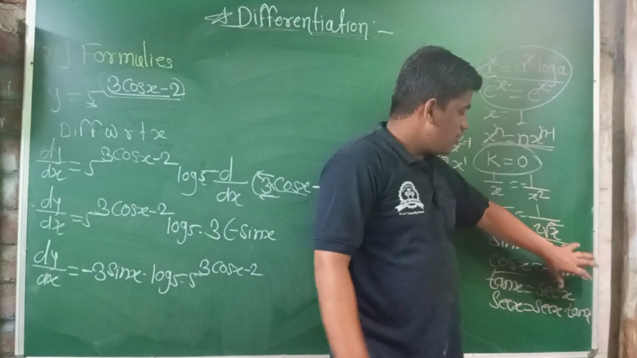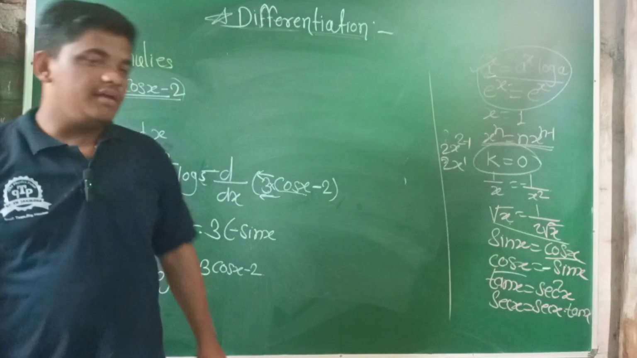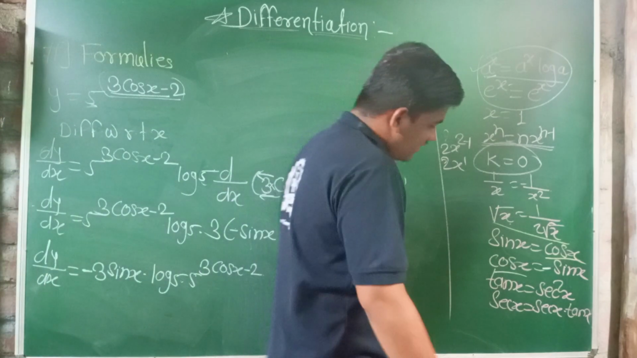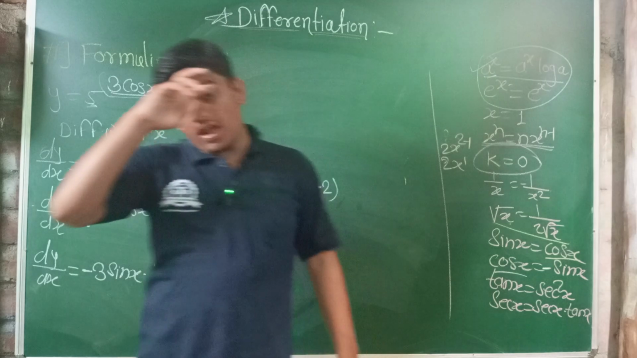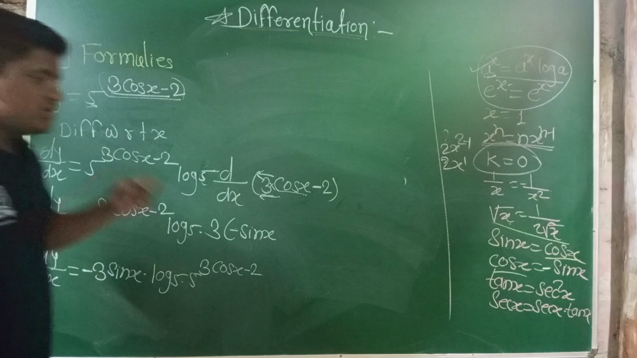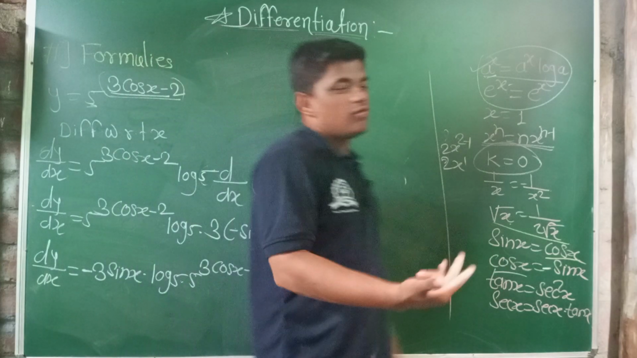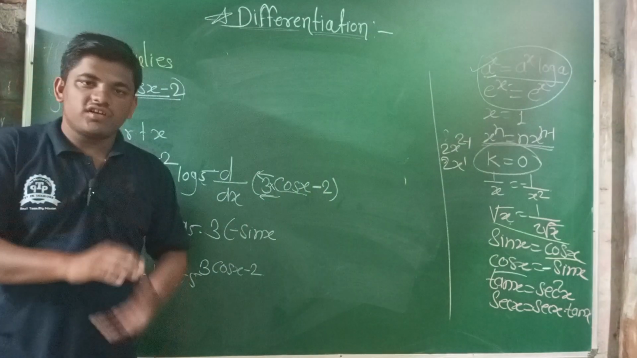Differentiation of sin x is cos x. Differentiation of cos x is negative of sin x. Differentiation of tan x is equal to sec square x. Differentiation of sec x is sec x into tan x. And differentiation of cot x and cosec x. Differentiation of cot x is minus cosec square x, and differentiation of cosec x is minus cosec x into cot x.